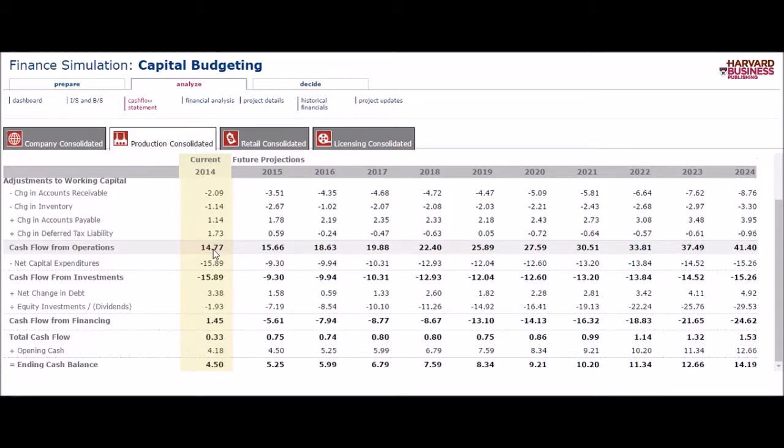In the end, we did have our operating to be 41.4, and the investments at negative 15.26, financing at negative 24.62, and in the end we had a positive cash flow balance of 14.19. This is good due to the fact that you do want to have it positive, saying that you do have cash flow coming in, and a positive number is always good.